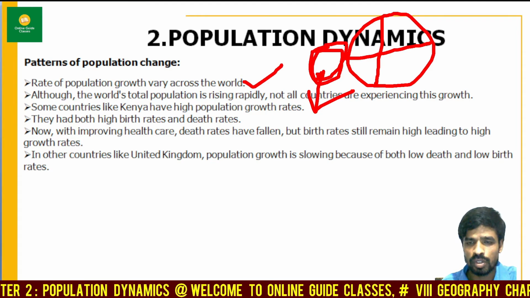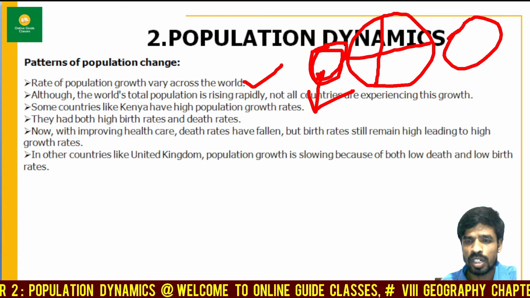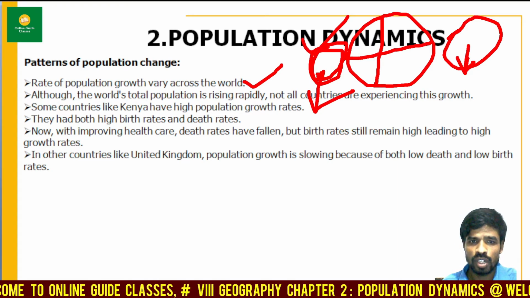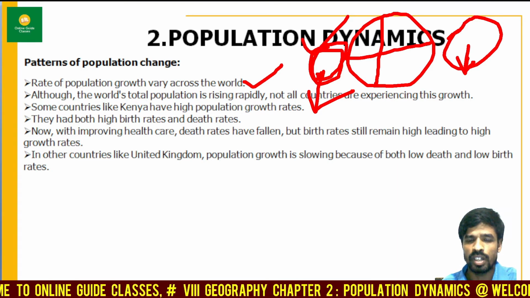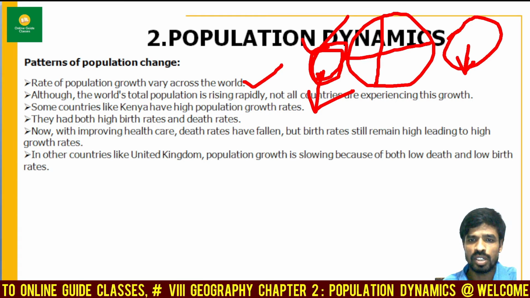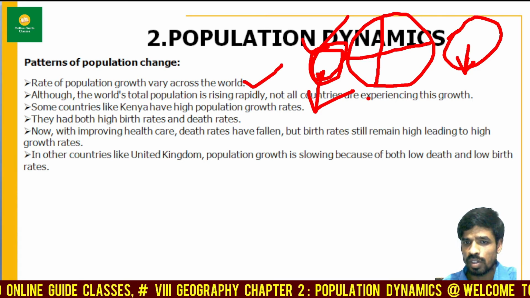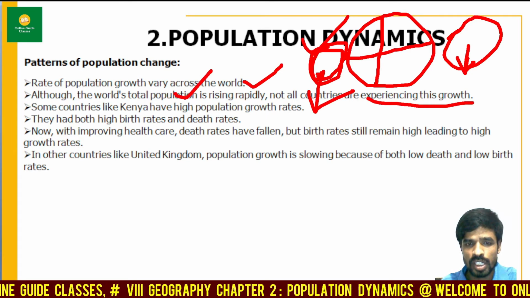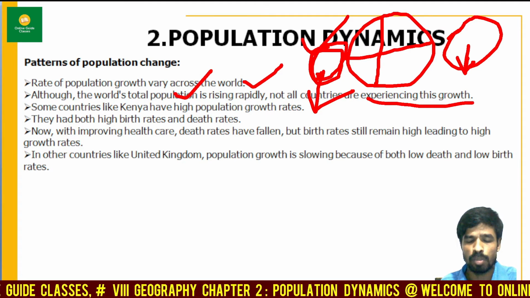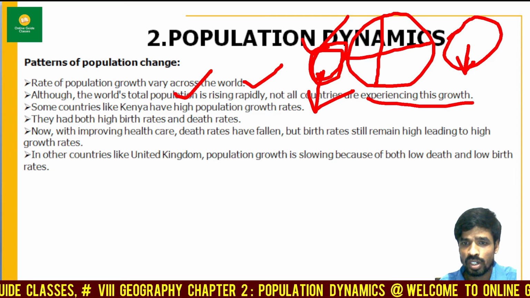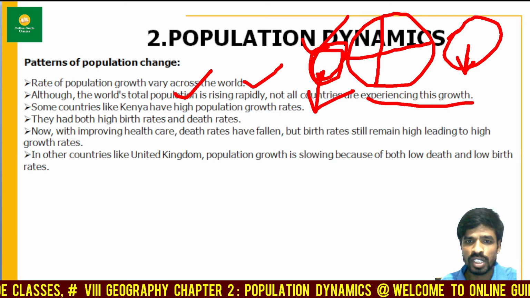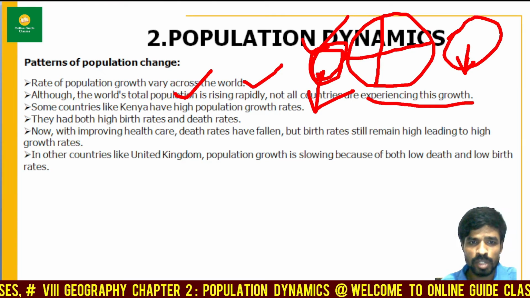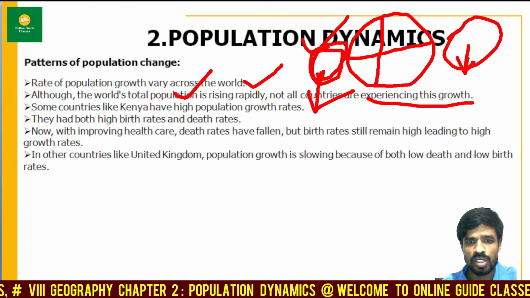Population growth is high. When you look at developed countries, natural resources are more. The world's total population is rising rapidly. It is increasing very fast. Not all countries are experiencing the growth. Yes, we can understand that the population count is increasing, but not all countries are experiencing the same increase. What was the reason? There are some countries like Kenya that have high population growth rates.